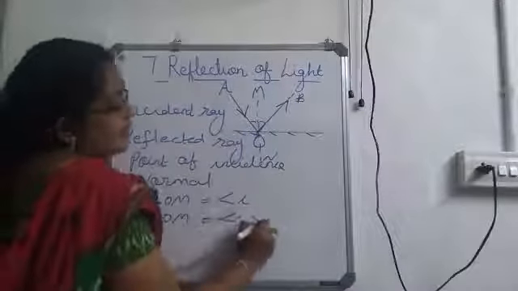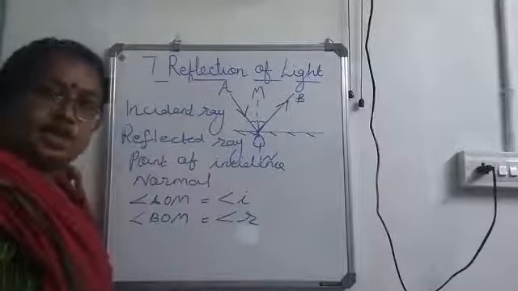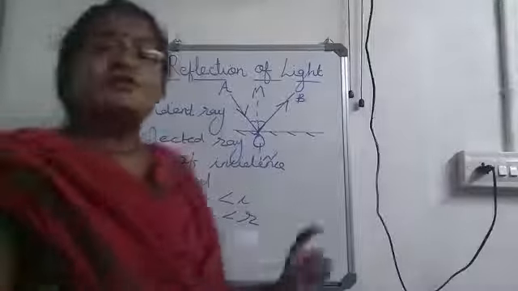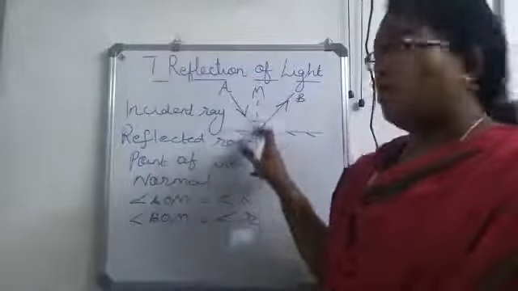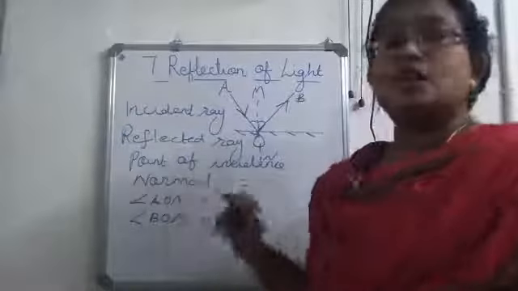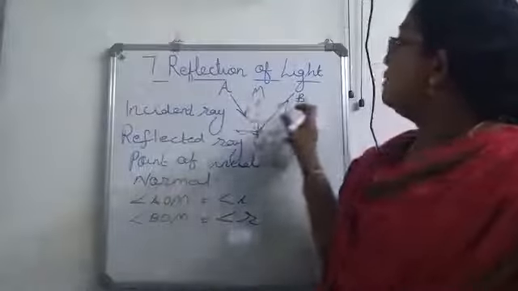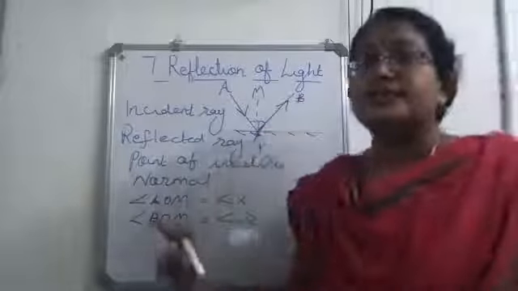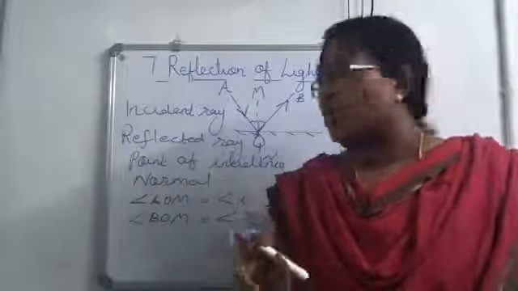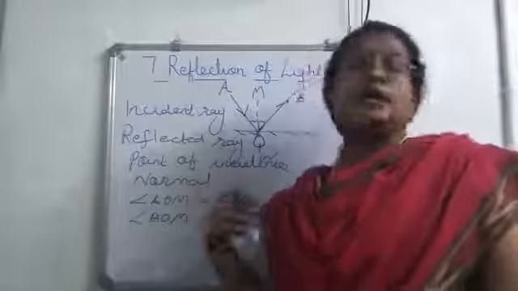This is known as angle of reflection. Okay, the angle formed between the incident ray and the normal is known as angle of incidence, represented by angle I, and the angle formed between the normal and the reflected ray is known as angle of reflection, angle R.